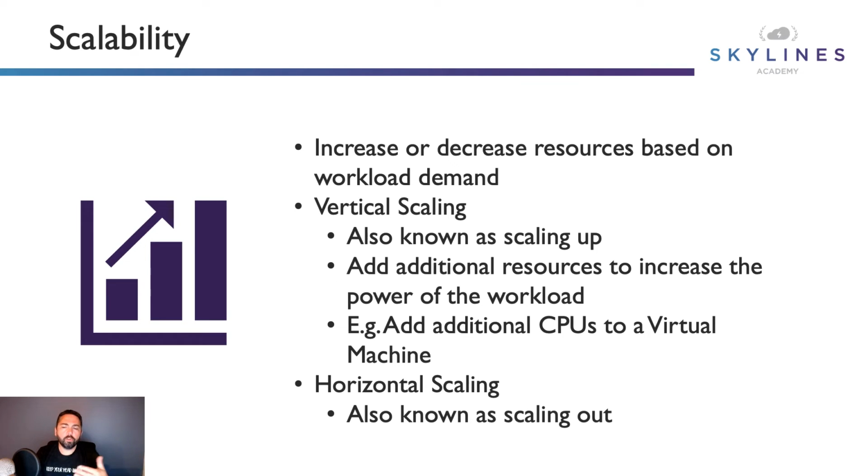Because you can still do these things manually, right? You can say, okay, Black Friday is going to happen the week before. I'm going to manually go in and just put a bunch more power into the machines or add more machines. That doesn't mean the workload's necessarily elastic, right? So contrast it, you want to put more automation in, make that workload elastic, make it able to do these things if it makes sense, of course.